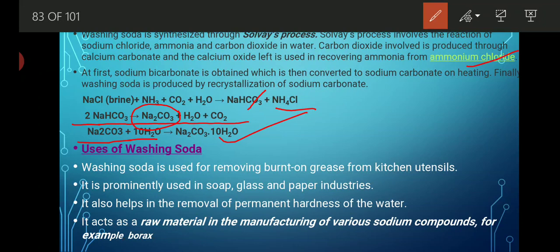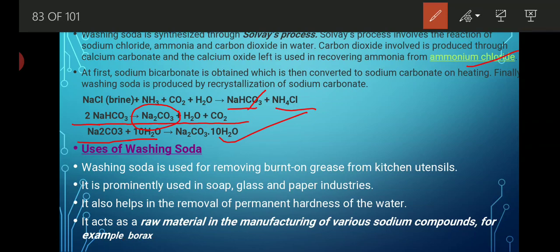That is how we are able to obtain our washing soda. So the simple thing is that first we heat calcium carbonate in order to get carbon dioxide. That carbon dioxide is treated with sodium chloride, which is in the form of brine, in the presence of water and ammonia gas.